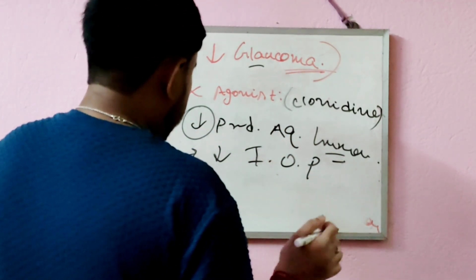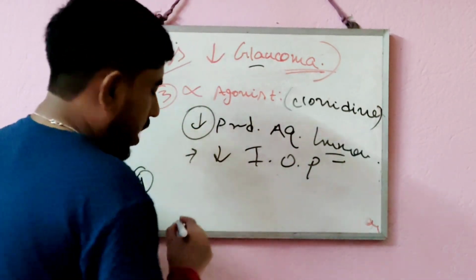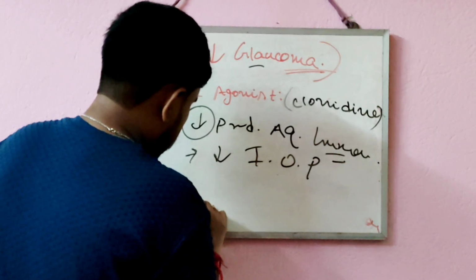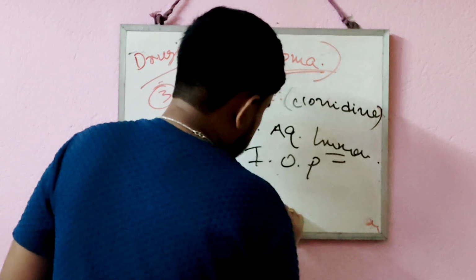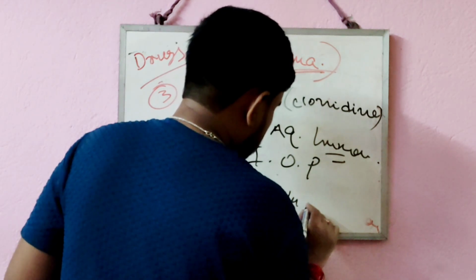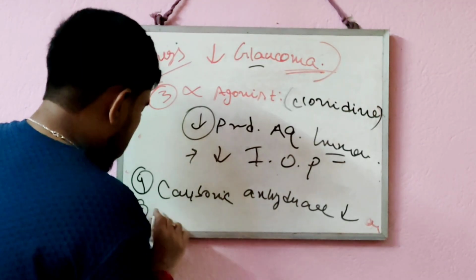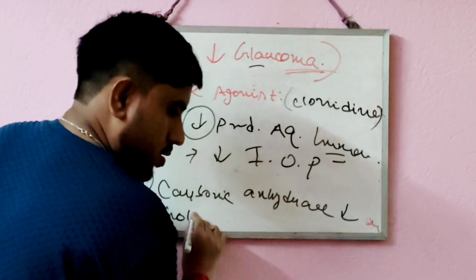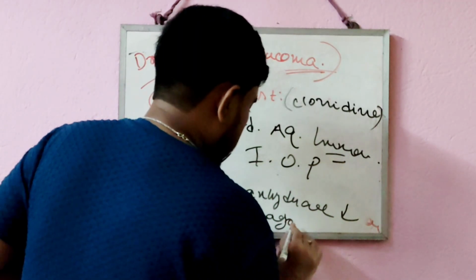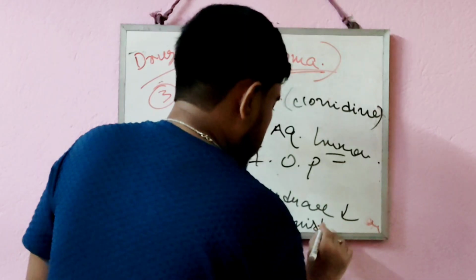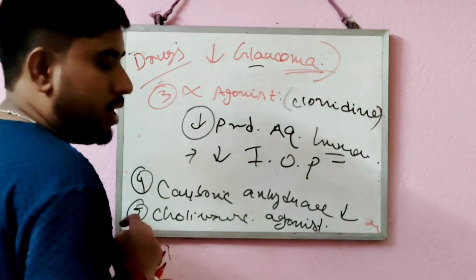The other types of drugs that can be used are carbonic anhydrase inhibitors. Then we can also use cholinergic agonist drugs. So these are all the classes of drugs that can be used in treating glaucoma.